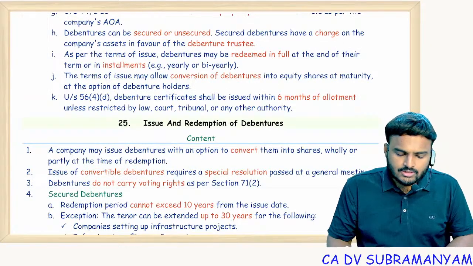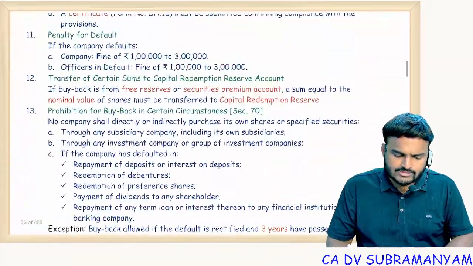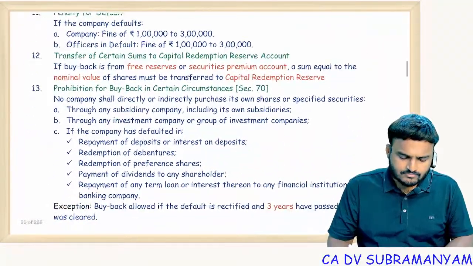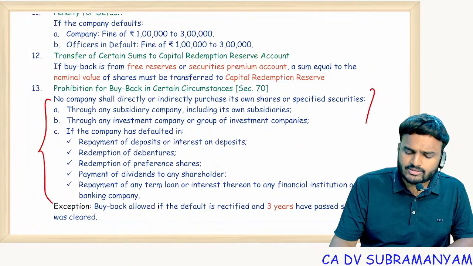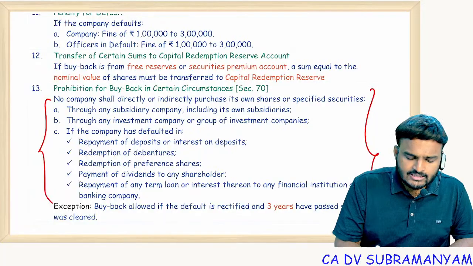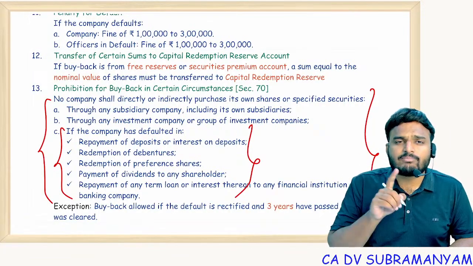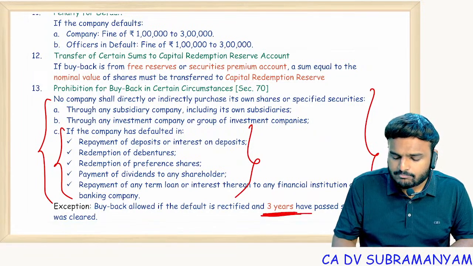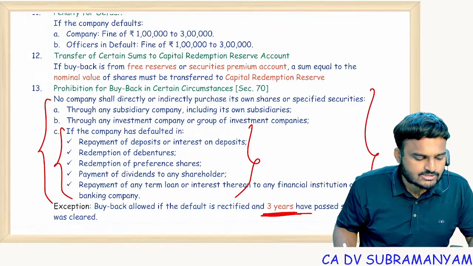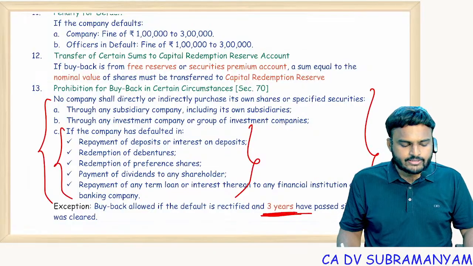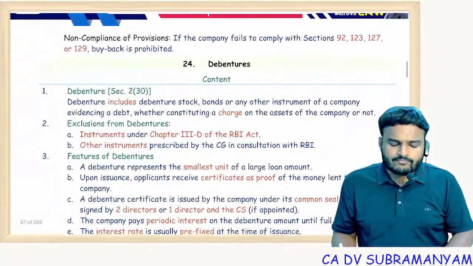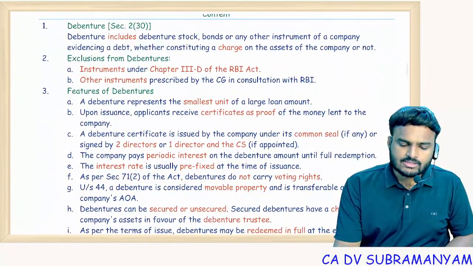So the important point with respect to buyback is section 70. This point was tested 2 times. Keeping these defaults, you cannot make a buyback. After rectification also, buyback is not allowed for up to 3 years. Up to 3 financial years, buyback is not allowed. Getting my point? Now we are left with only one section, debentures.